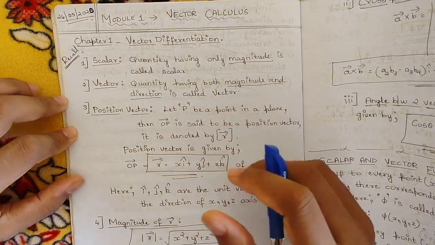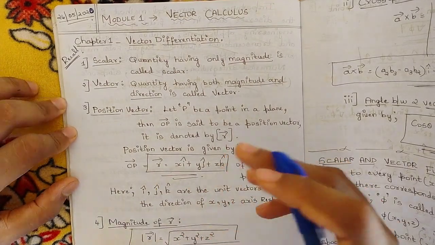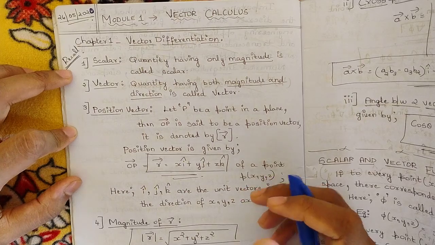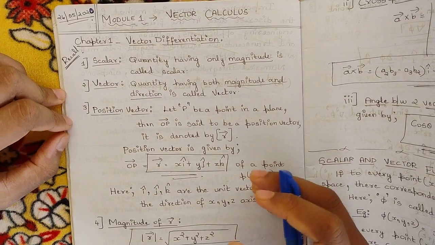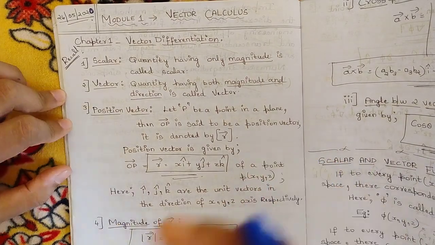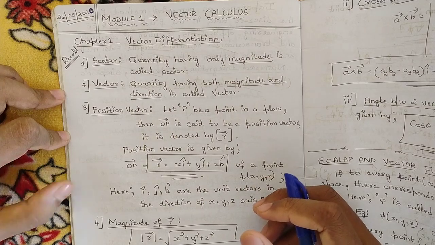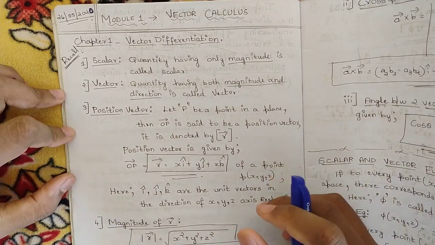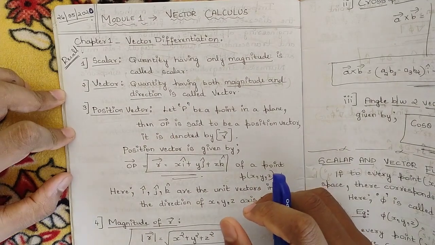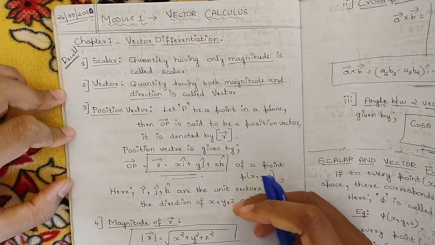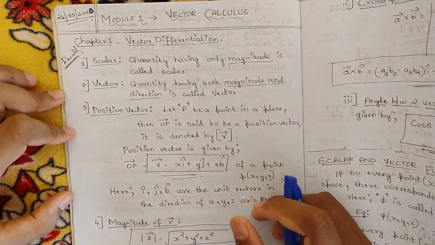In vector differentiation we are going to deal with scalar and vector, simply recalling all the vectors, then magnitude, unit vectors, then gradients and all the basics. We are just going to refresh what you have studied in your lower classes such as second PU, related to vector algebra. Those things we are just going to cover now, bringing you the confidence to solve more complex problems in the upcoming classes. So this is the first video in this playlist.